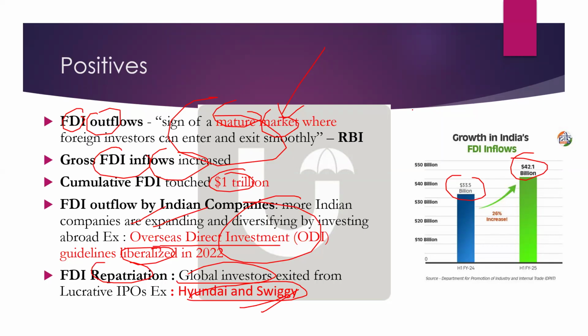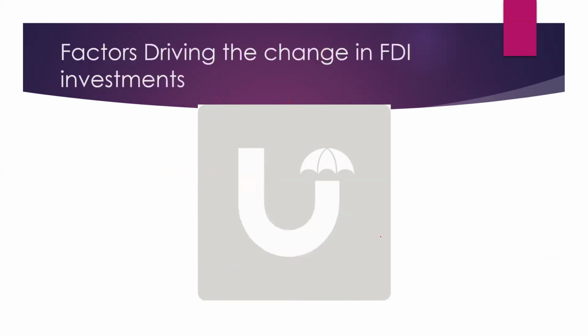So basically, the net FDI inflows are less, but a positive thing is that RBI says it is a sign of a mature market, and overall inflows have increased. In fact, Indian companies are investing outside. And one more thing, the global investors have made profits, especially from IPOs like Hyundai and Swiggy. So these are the things.